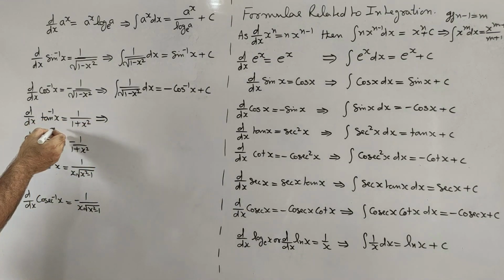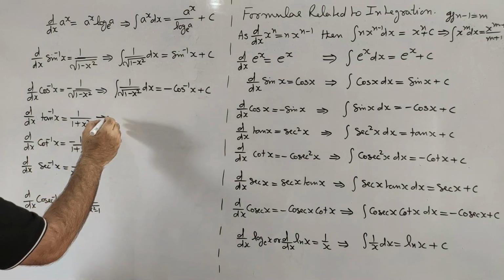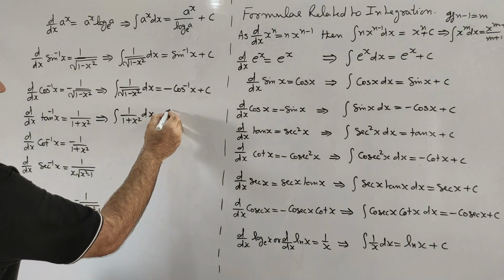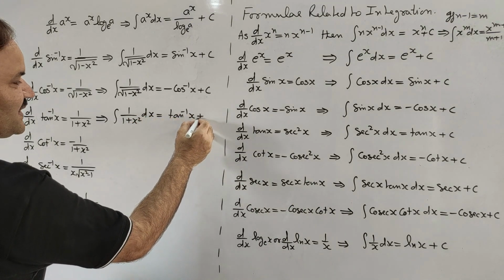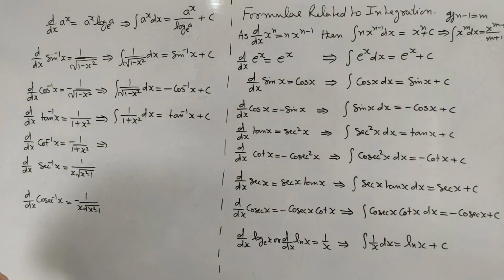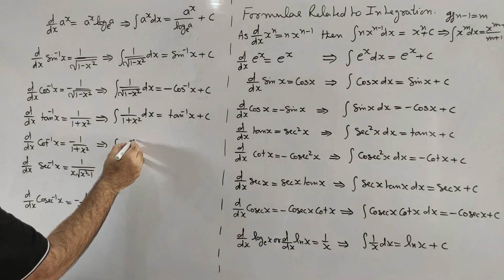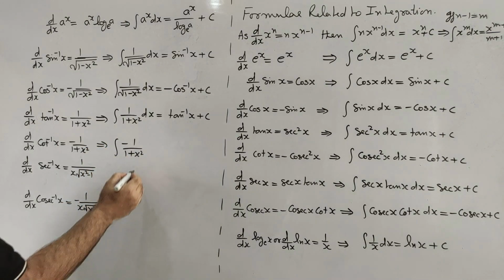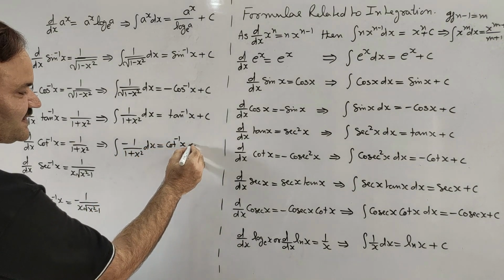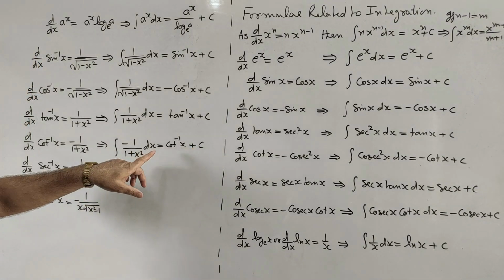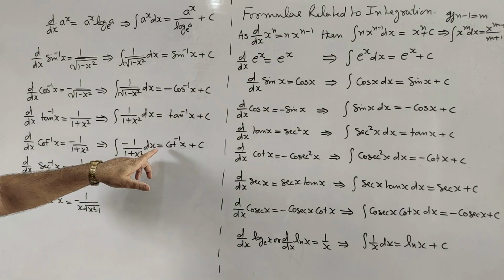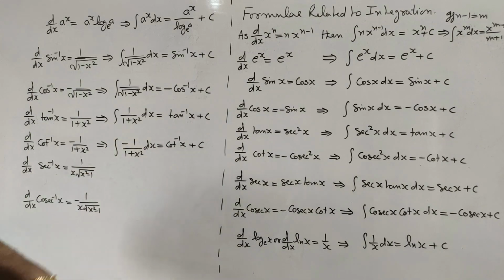Then differentiation of tan inverse x being 1 upon 1 plus x square, integral 1 upon 1 plus x square with respect to x will be tan inverse x plus c. In the same way, integration of the negative of this will be cot inverse x. So integral minus 1 upon 1 plus x square with respect to x will be cot inverse x plus c. And here it could have been written in the way that integral 1 upon 1 plus x square dx is equal to minus cot inverse x plus c.